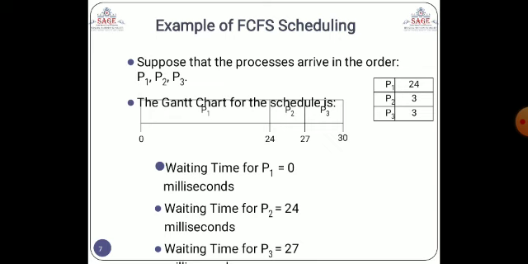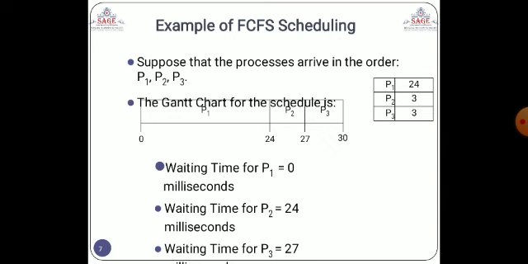Here P1 is the first priority, P2 is second, and P3 is third priority. The first priority starts, so the initial time of P1 is 0 and the complete execution time of P1 is 24. The CPU will be completely busy with the P1 process, and 24 millisecond will be used by the CPU, which is the execution time of P1. Whenever it completes process P1, it is terminated.